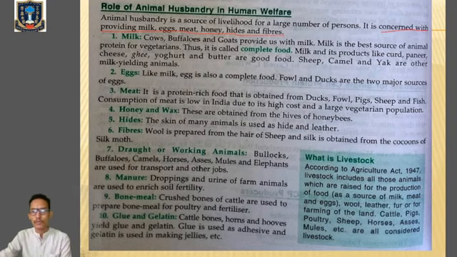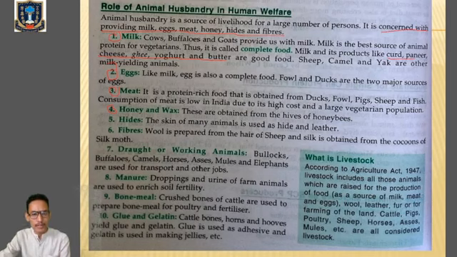First of all, we'll go with milk, quite briefly. Milk is also called the complete food, and from milk we get different types of products, like curd, paneer, cheese, ghee, yogurt, and butter. All these are milk products. We also get eggs from animal husbandry. Number three, we get meat, honey and wax. Do you know what honey and wax are? We get honey from the honey bee.